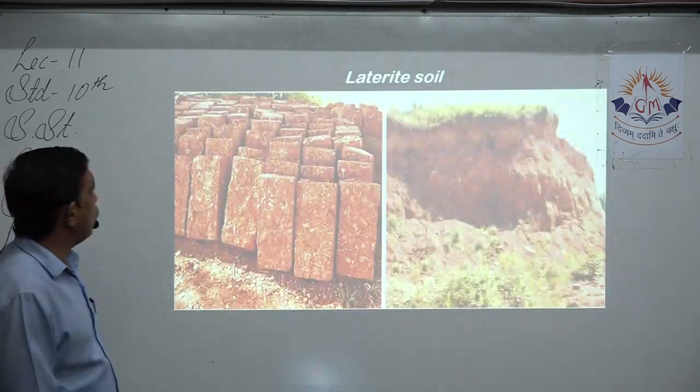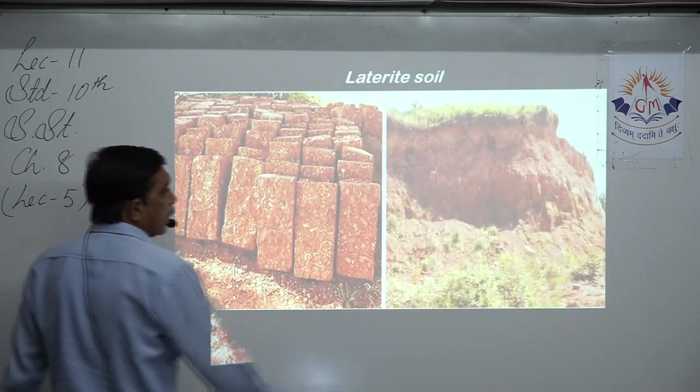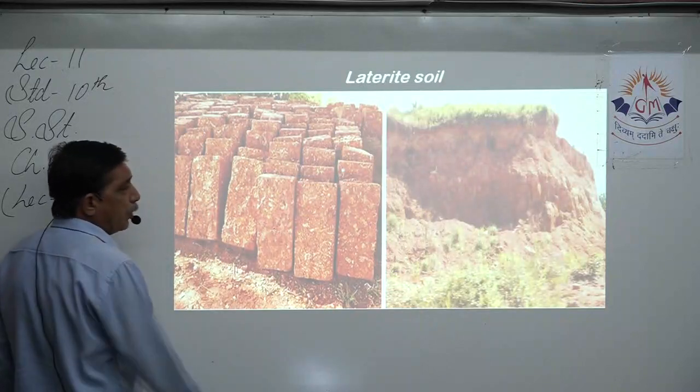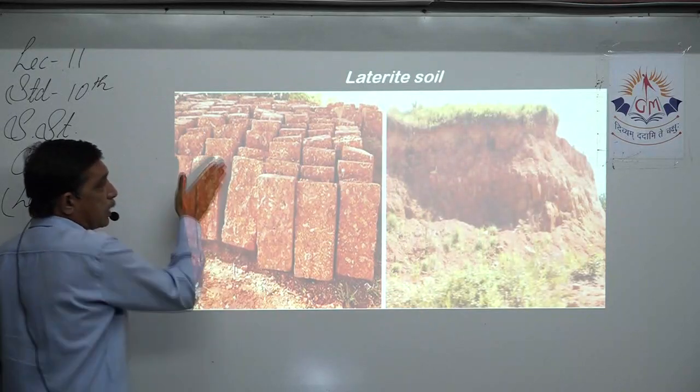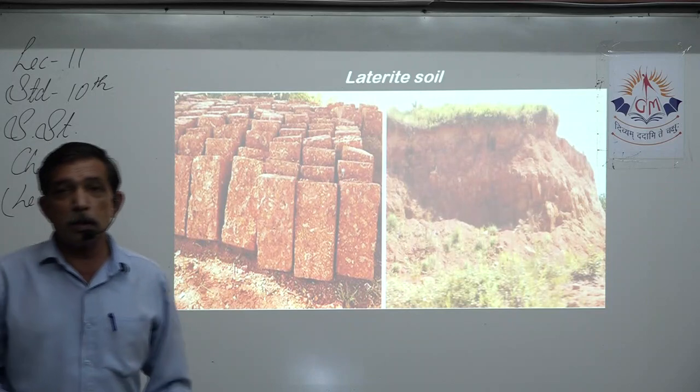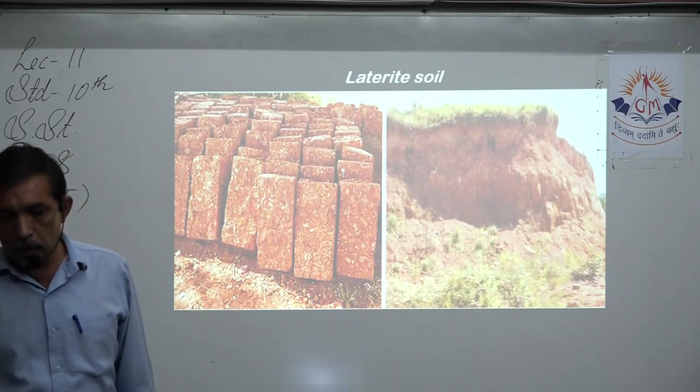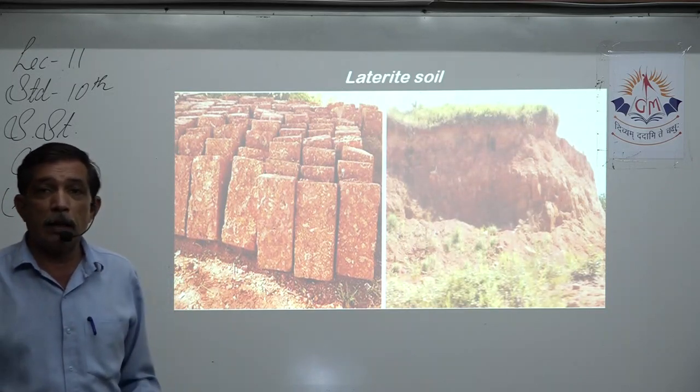Now, this is a picture of how this laterite soil looks. You can see it is red in color and you can literally make out slabs or bricks out of it. This is the way the soil looks, and that is why the name is laterite, looks like a brick.